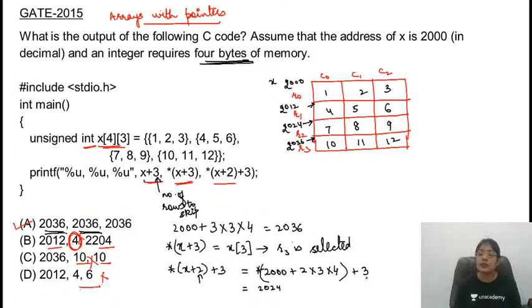Now what do you mean by this plus 3? Second row is selected. Second row select करने के बाद आपको क्या skip करने, कितने elements skip करने? You need to skip 3 more elements. Means how many memory locations? 3 into 4, that is 12 memory locations. This comes out to be 2036. So again this will be printing 2036.